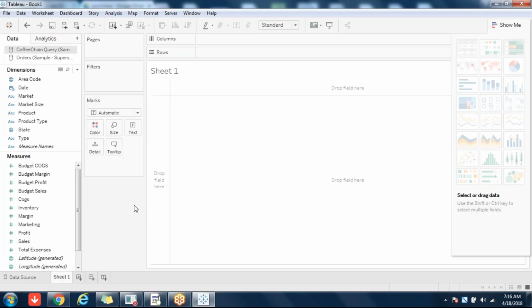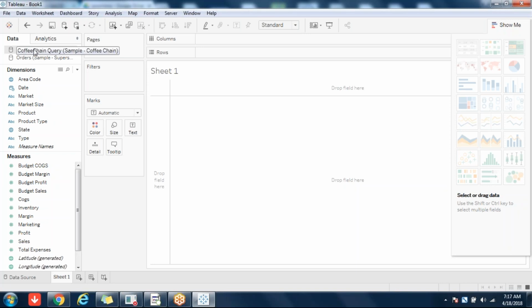Now I have two data sources. One is Coffee Chain and the other one is Orders, Sample Superstore. So you have two different data sources here.